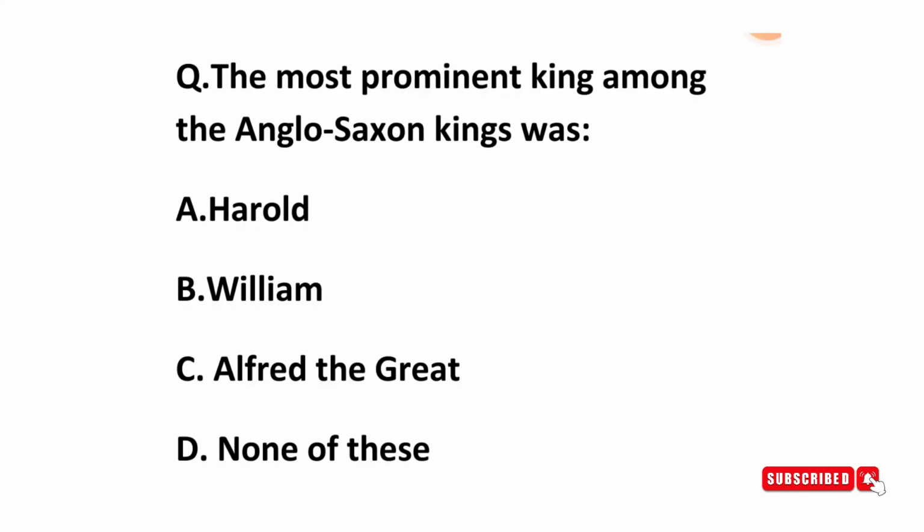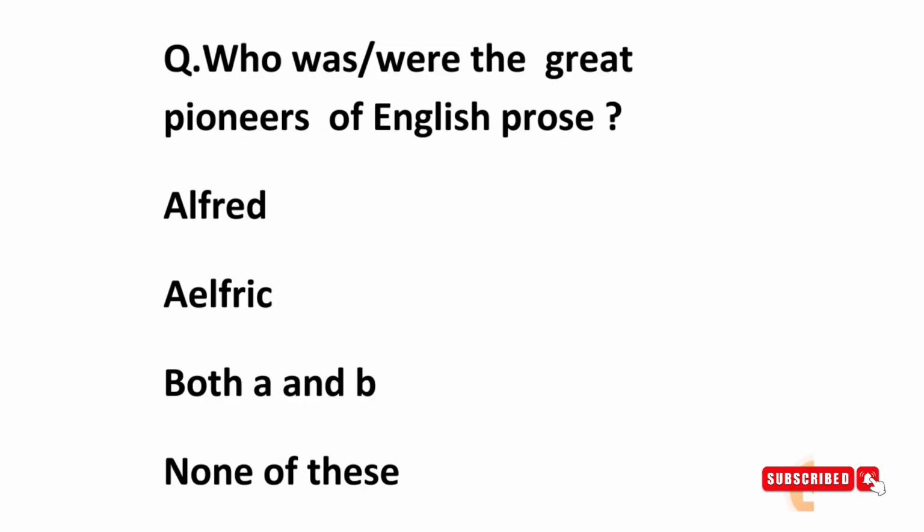Next question is, the most prominent king of the Anglo-Saxon period was, and we all know the king was Alfred the Great. Who were the great pioneers of English prose? And here the right answer is Alfred and Aelfric, the writers who contributed to the prose section also.